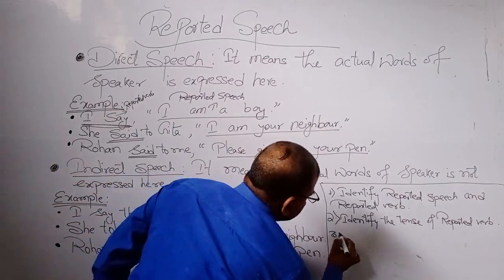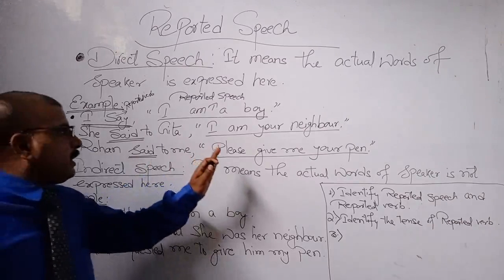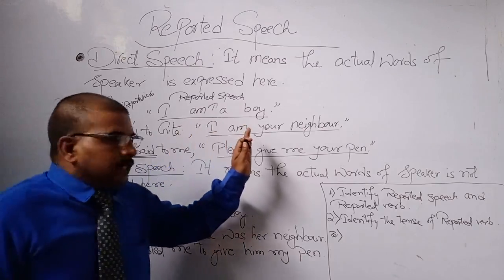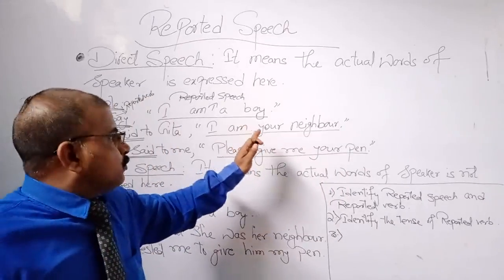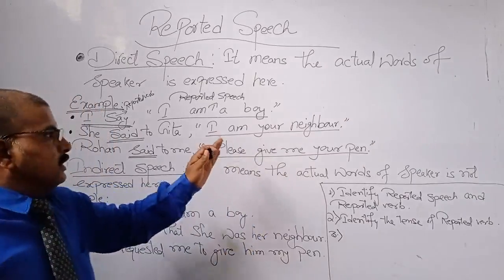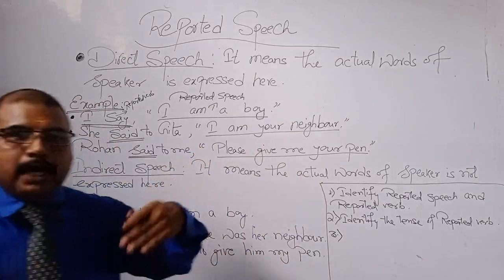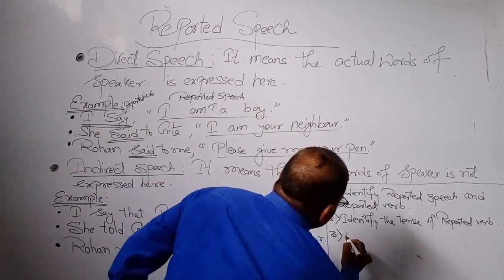Now, the third step: we have to identify the kind of sentence to which the reported speech belongs.